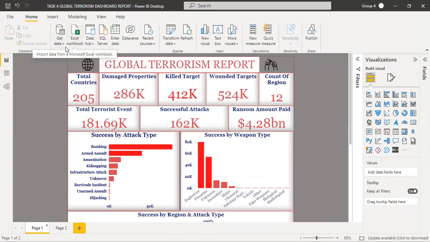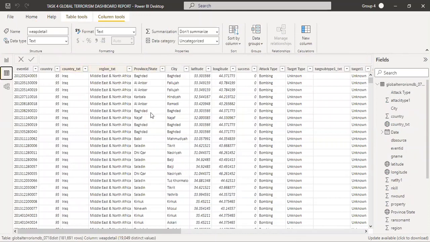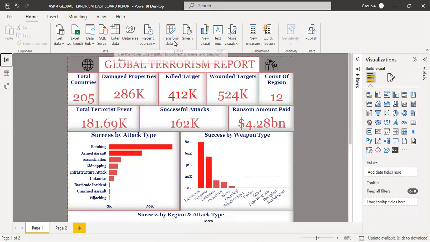The first thing I did was to get data using the ETL process, using Power Query editor to transform data. I cleaned the data by changing column type.